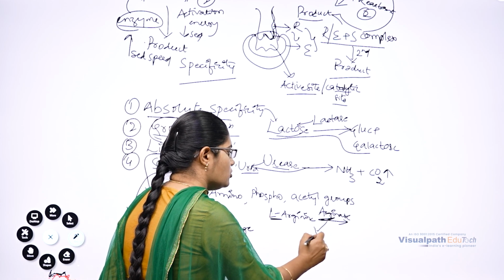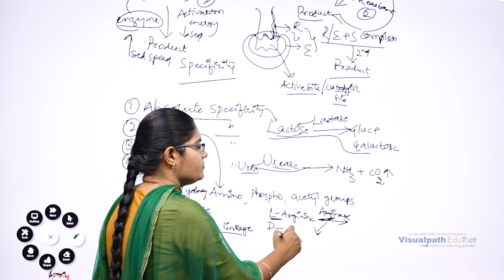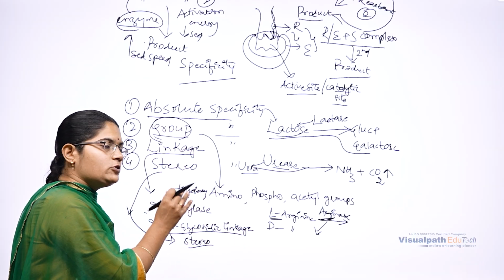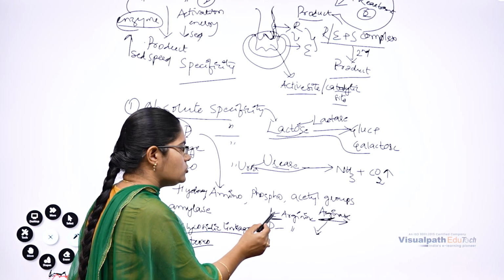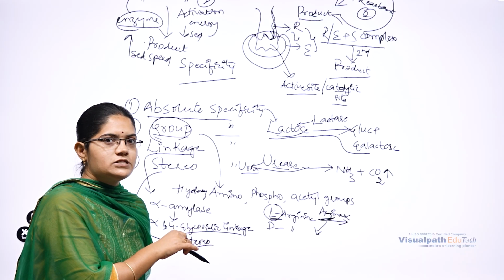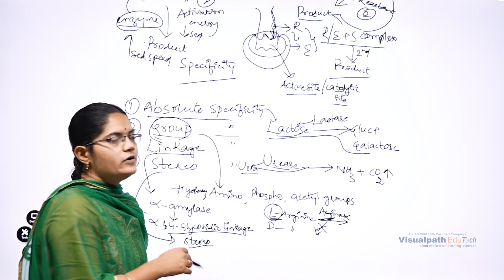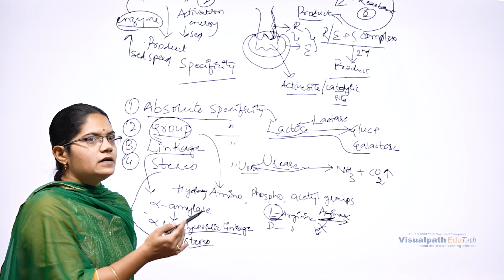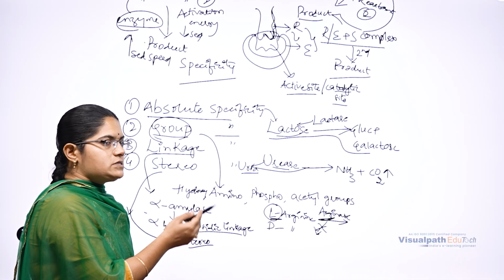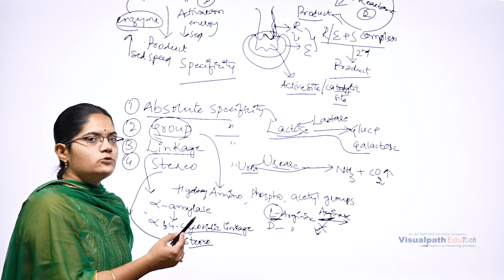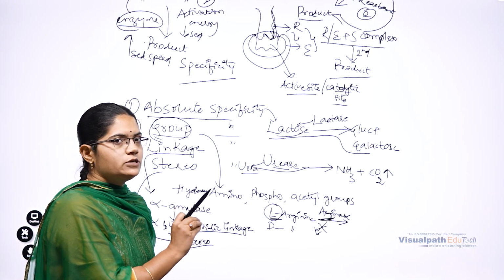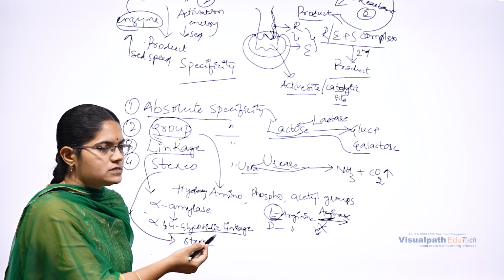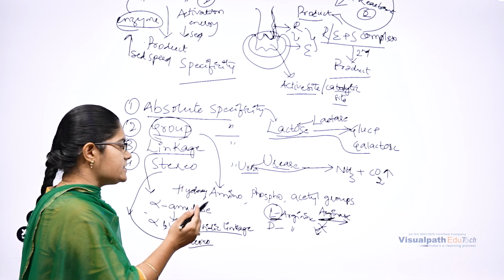It will not act on the D stereoisomer of arginine, so it is specific only for a specific stereoisomer. That is termed stereospecificity. Another example is that the SN2 reaction is stereospecific in nature. It inverts the stereochemistry only at specific stereo centers. That is an example of stereospecific reactions which are catalyzed by stereospecific enzymes.